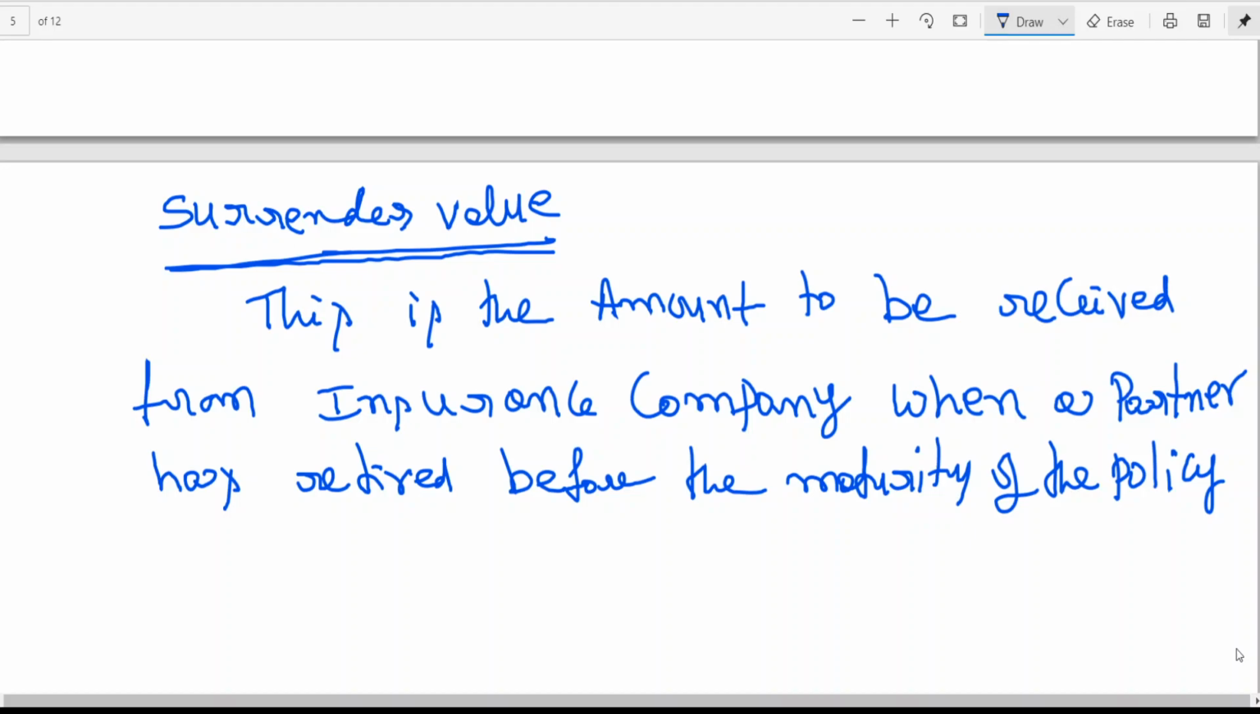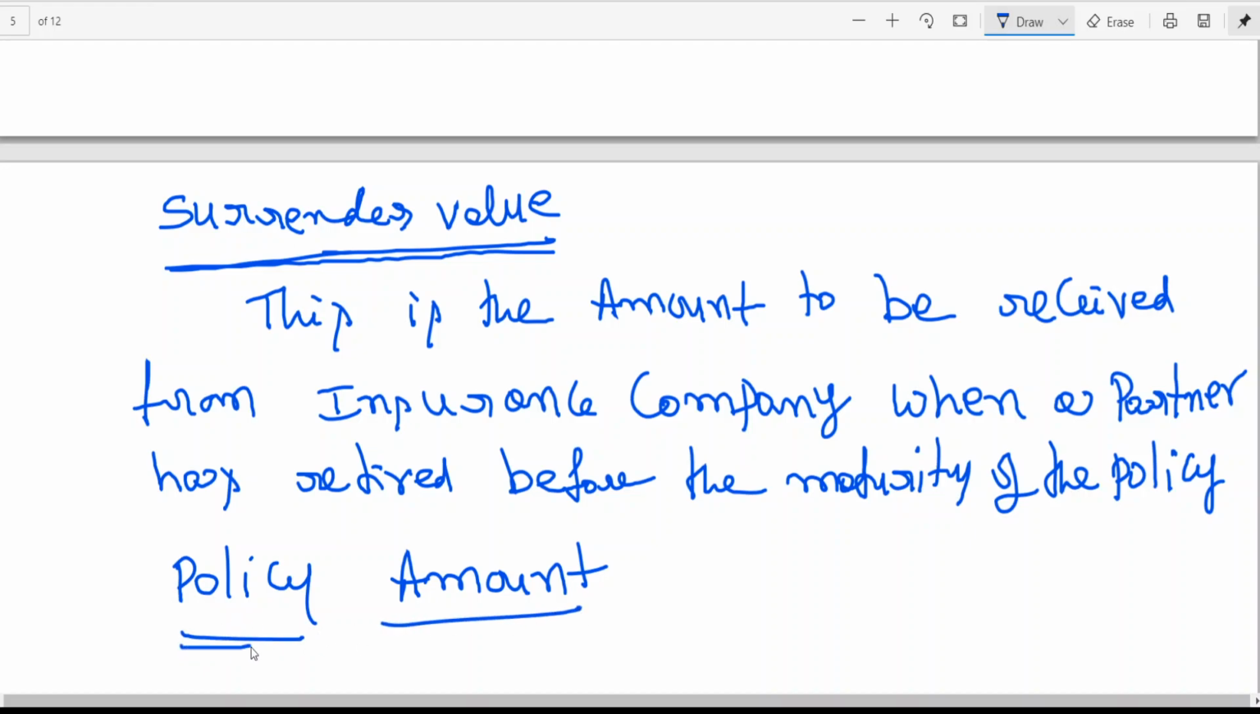So this is what is called the surrender value. This is the amount to be received from the insurance company when a partner has retired before the maturity of the policy, and this amount will be shared. For the sharing of the amount, we have different methods that we will discuss in due course of time. Then next, policy amount. I've explained surrender value. Now let me take you to policy amount.